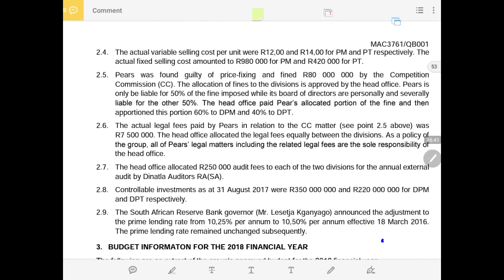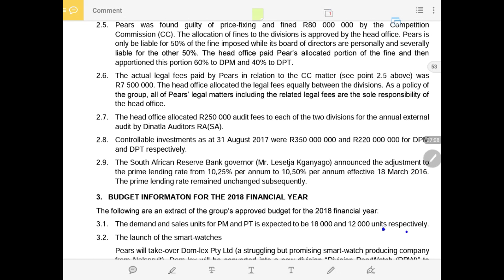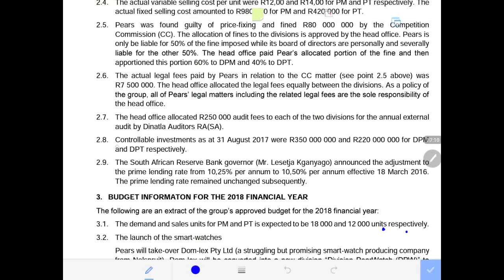Here we end up with the cost of that audit, the 250,000 audit fee, allocated to each of the two divisions for the annual external audit by the Denalta auditors, who were appointed in the previous year. So this 250,000 again is not supposed to be included in the calculation of the divisional manager's performance, because the manager has no control or influence over this cost except the head office.